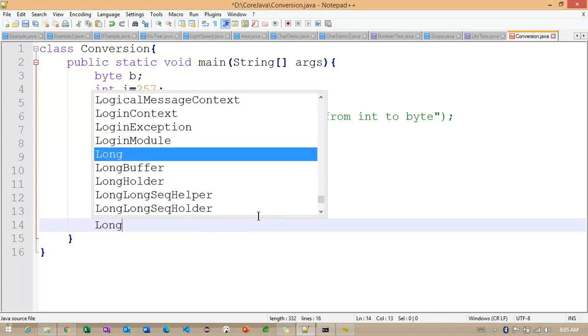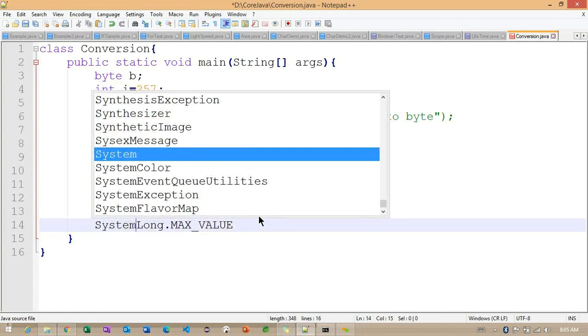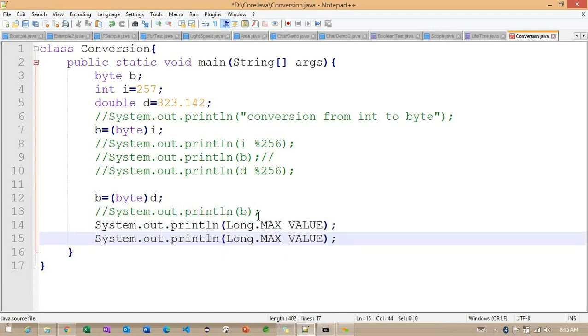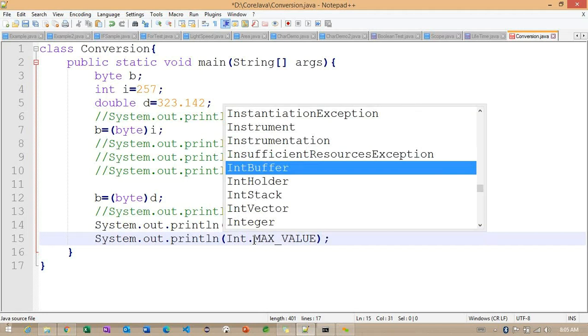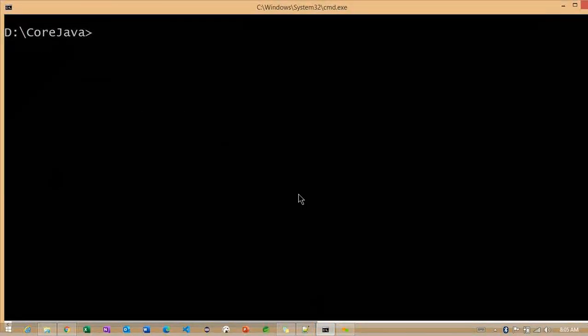Now observe, System.out.println here. In the same way we need to understand the integer max value and long max value.